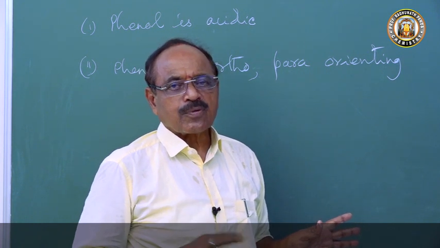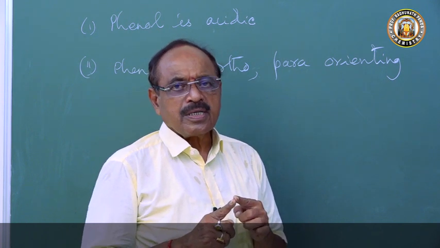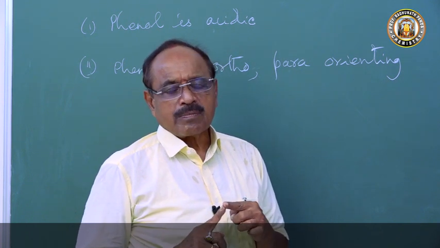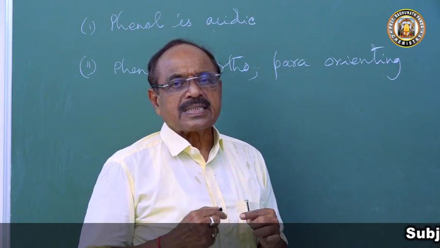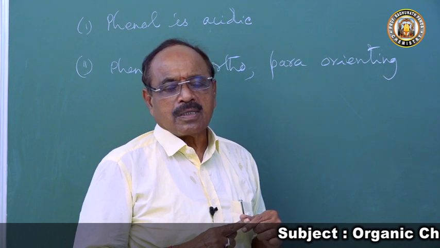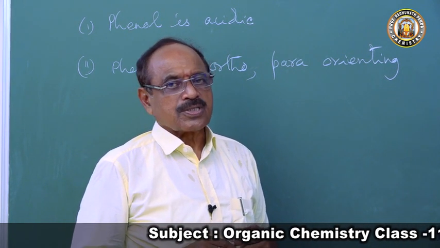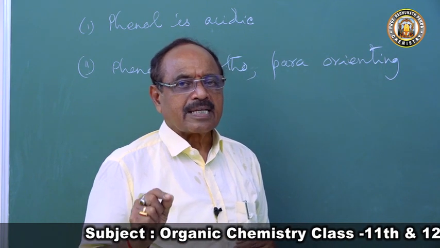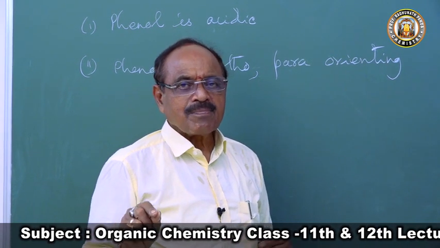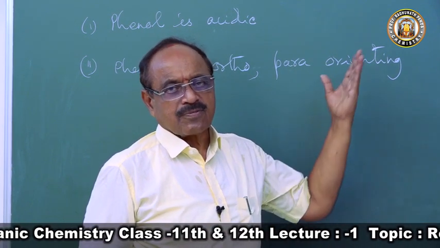1, 2, 3, 4, 5, 6 positions are there. The 1, 2 position is called the ortho position. The 1, 3 position is called the meta position. The 1, 4 position is called the para position. The 1, 5 position is called the meta position, and the 1, 6 position is called the ortho position. So the substitution will take place at the second carbon atom or the sixth carbon atom with respect to the functional group, that is phenol.